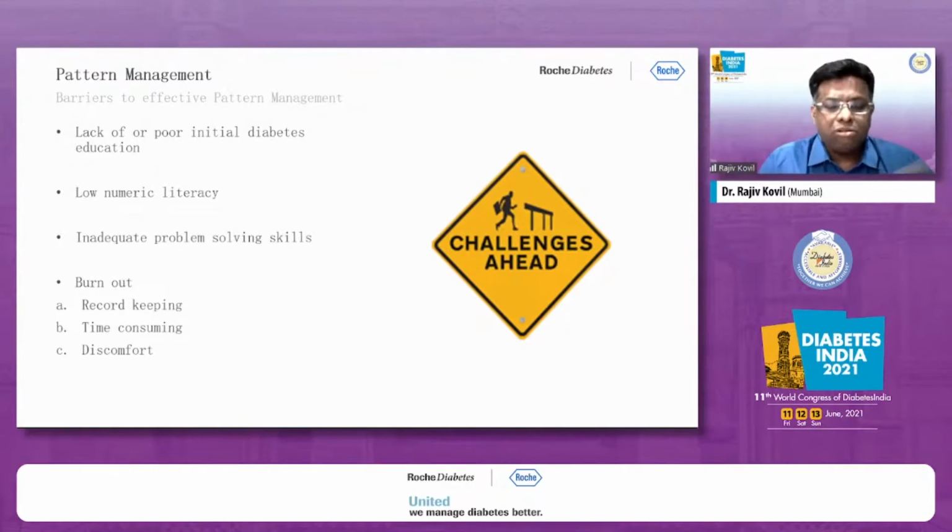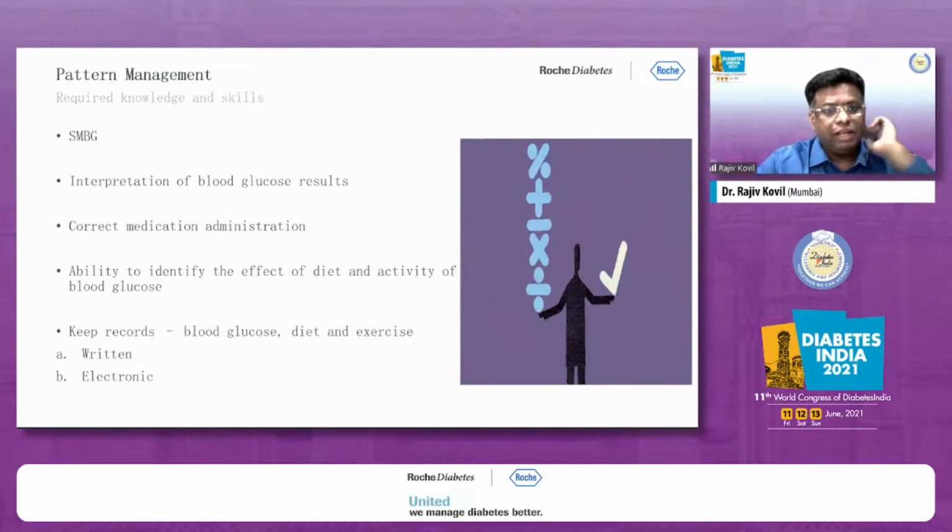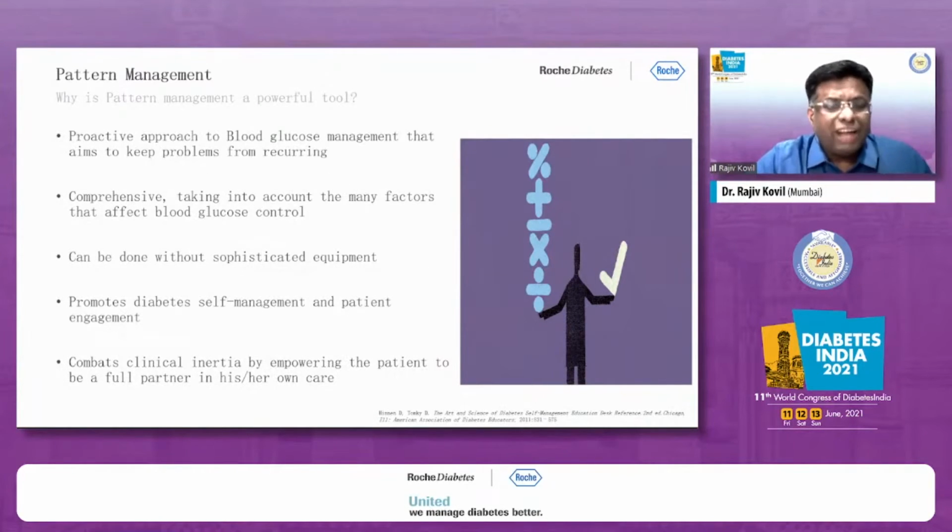Record keeping, taking the data together, analyzing it, making it visually good. My first slide was about how the data was kept. It has to be visually good for the doctor to look at it and then interpret it. Time consuming and discomfort. So what are the required knowledge and skills? Interpretation of blood glucose results, correct medication administration, ability to identify the effect of diet and activity, keeping records of blood glucose, diet and exercise, whether written or electronic. Important. A proactive approach, absolutely proactive, to blood glucose management, comprehensive, taking into account the many factors, can be done without sophisticated equipment, promotes diabetes self-management, patient engagement, and again combats clinical inertia.